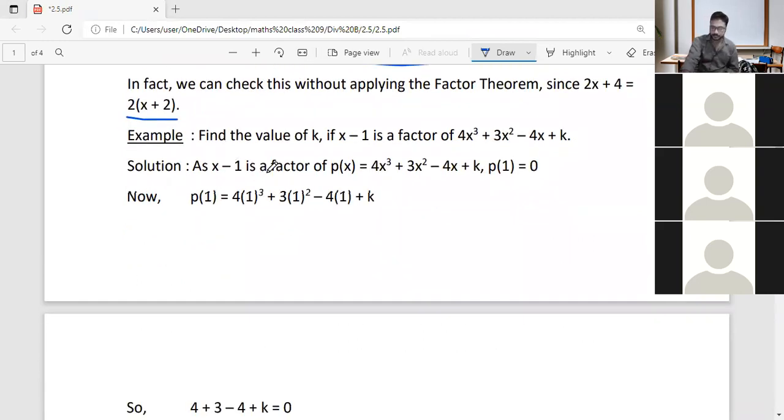The question is: find the value of k if x minus 1 is a factor of the polynomial 4x cubed plus 3x squared minus 4x plus k.